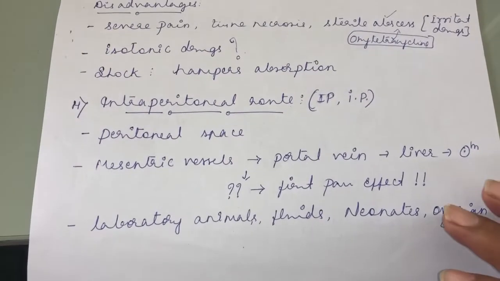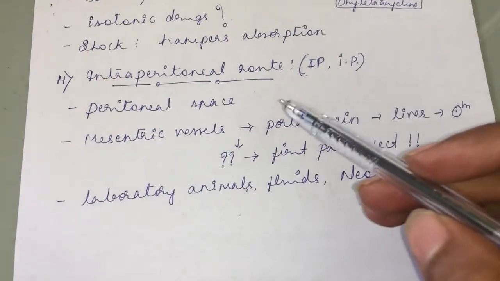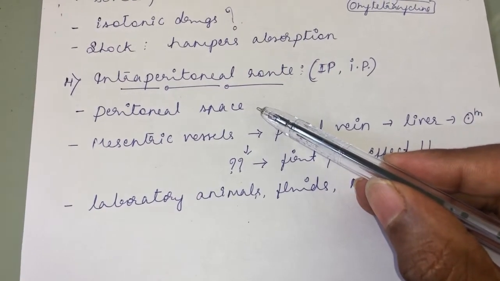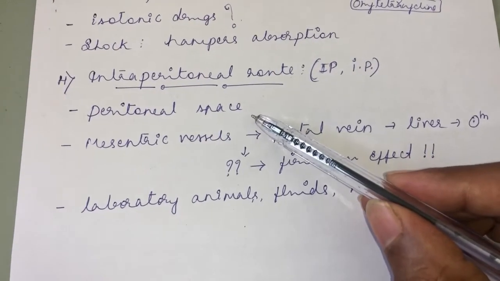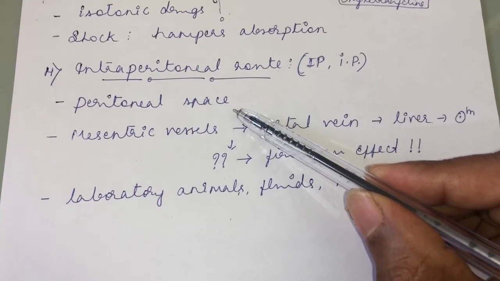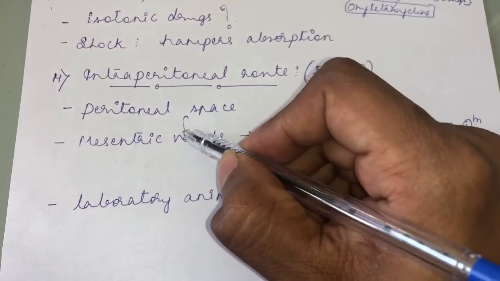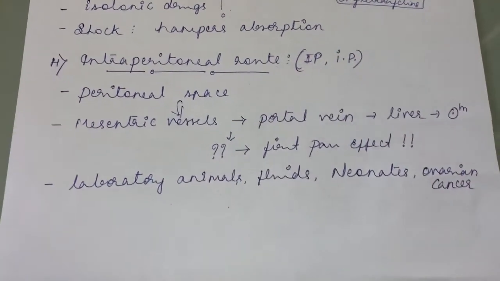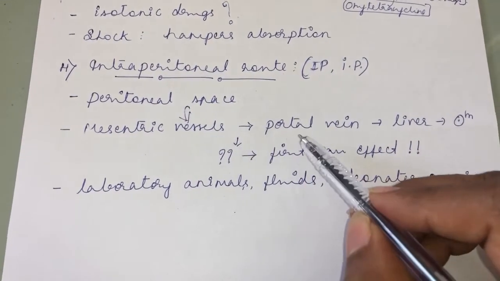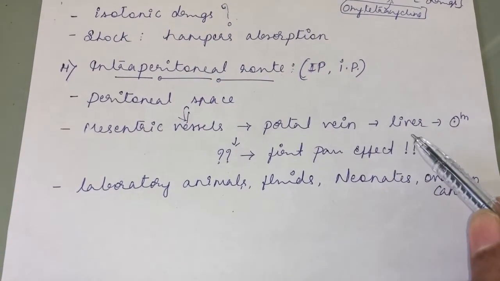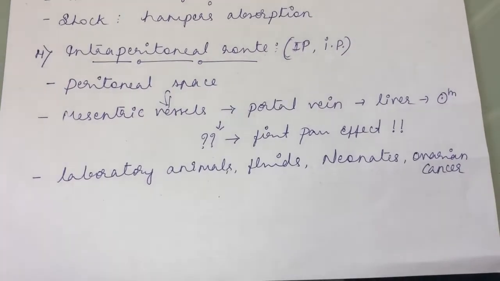Then the next route of administration is the intraperitoneal route, or IP, where a drug is administered into the peritoneal space. So how does the drug absorb from the peritoneal space? From the peritoneal space, the drug will be absorbed into the mesenteric vessel, and from the mesenteric vessel it will lead to the portal vein, then into the liver and into the circulation. It is very much similar to the oral route.